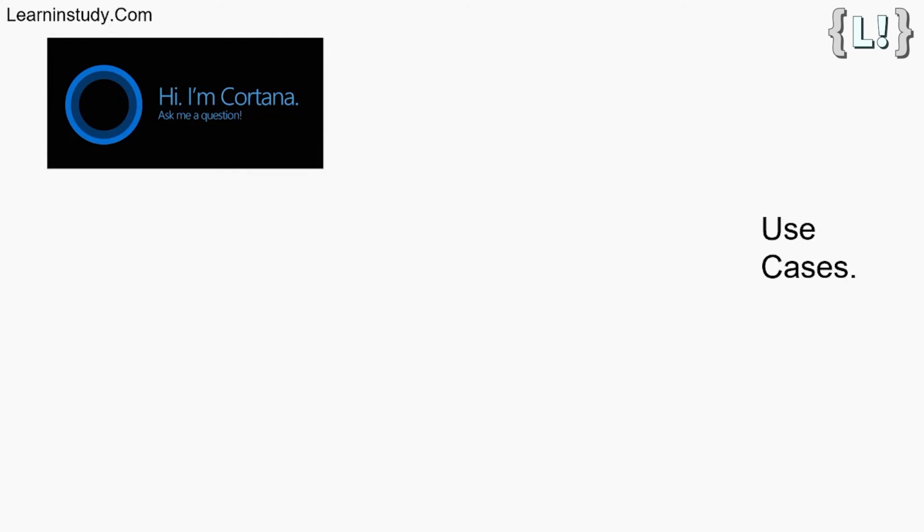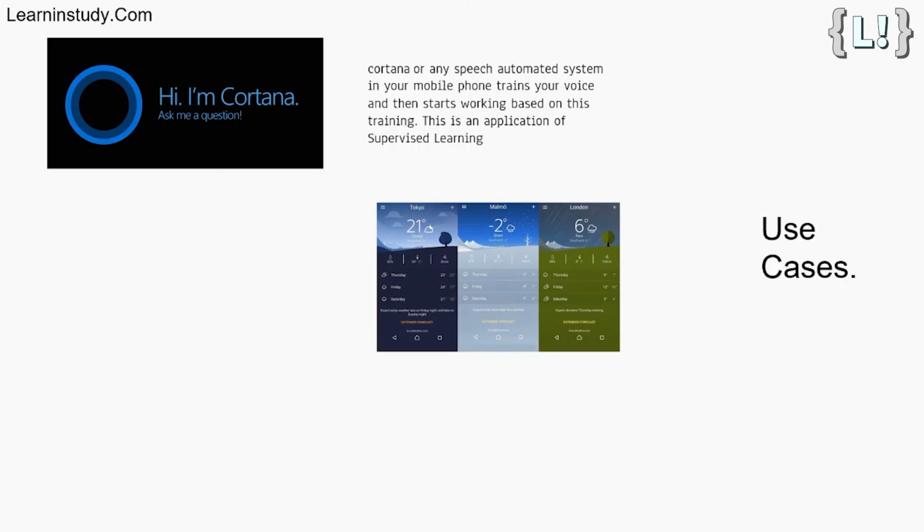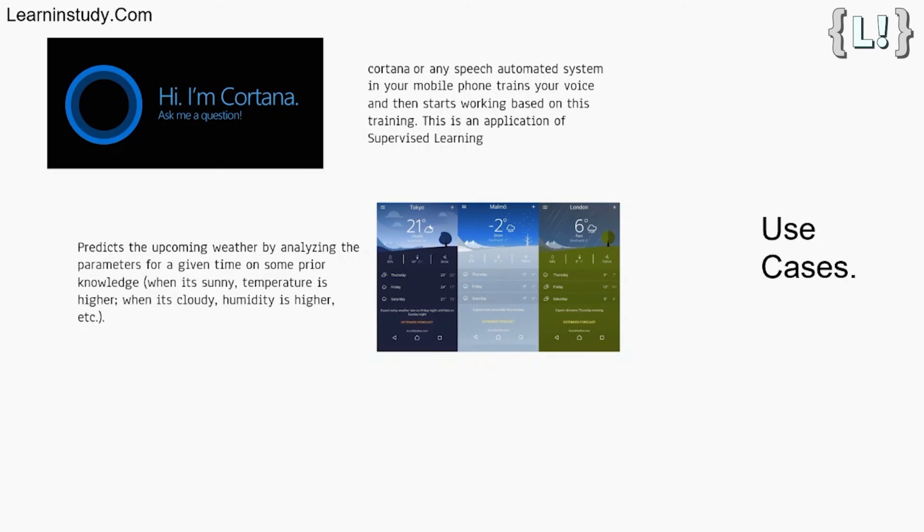Let's see the use cases of supervised learning, that is, machine learning use cases. Cortana or any speech automated system in your mobile phone trains on your voice and then starts working based on this training. This is an application of supervised learning. Weather apps predict the upcoming weather by analyzing the parameters for a given time based on some prior knowledge. When it's sunny, temperature is higher. When it's cloudy, humidity is higher, etc.